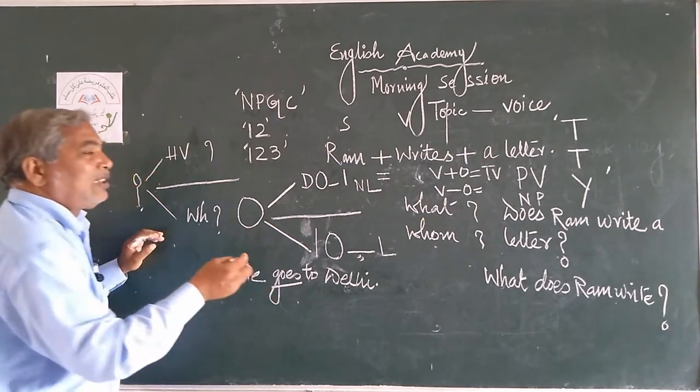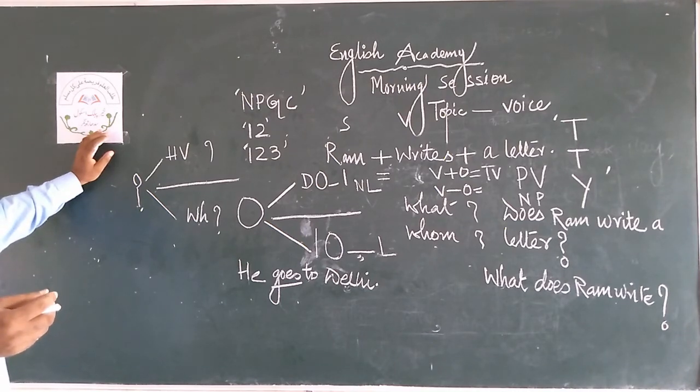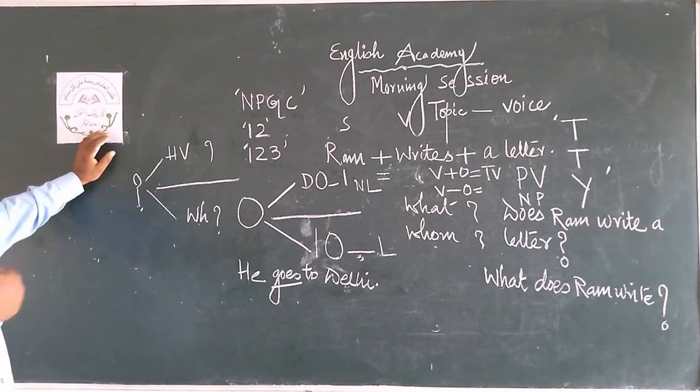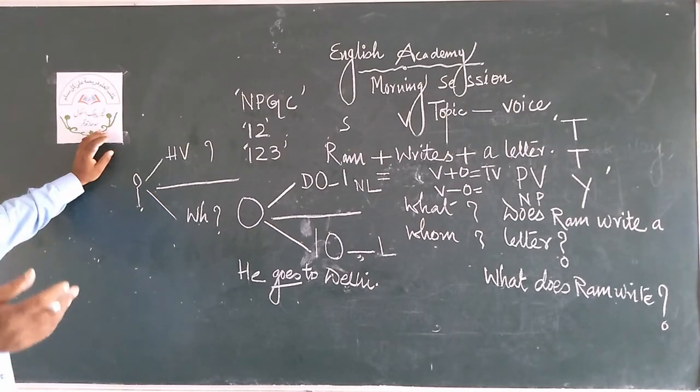But there are some teachers, I am sorry to say, I hesitate to say also. There are a few teachers, I am also a teacher, but this applies to me too. I don't want to put blame on other teachers, but I blame myself. Sometimes I change this sentence into passive voice. He goes to Delhi. Delhi is gone by him. I go to London. London is gone by me.